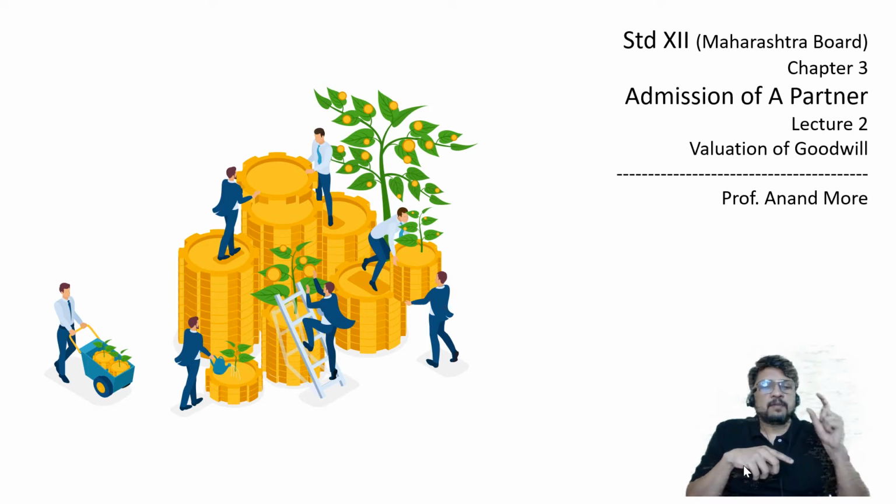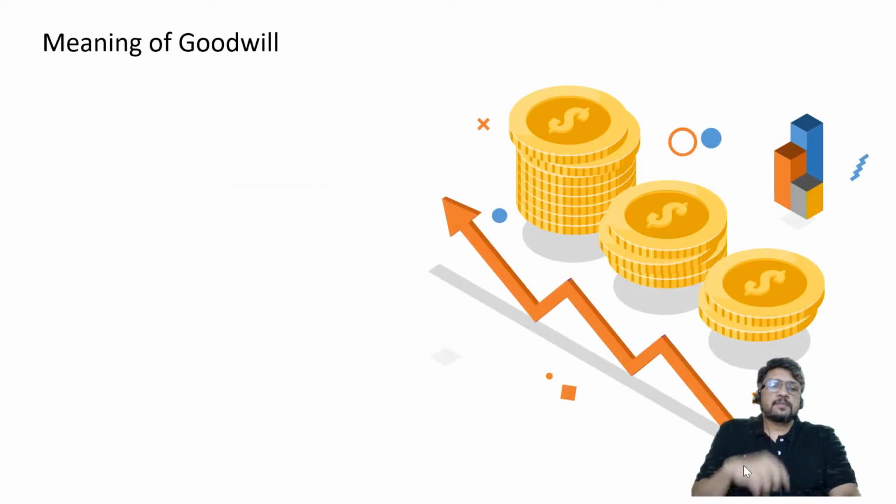Whatever accounting entry we are going to pass, in that accounting entry, in the debit amount column and credit amount column, which amount should be considered by us is the question we are trying to solve. So let us start with our journey on the topic of valuation of goodwill. Okay. First, let us understand the meaning of goodwill. What is goodwill? Now try to understand.